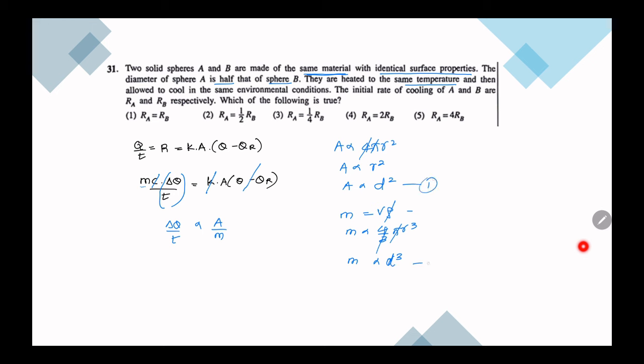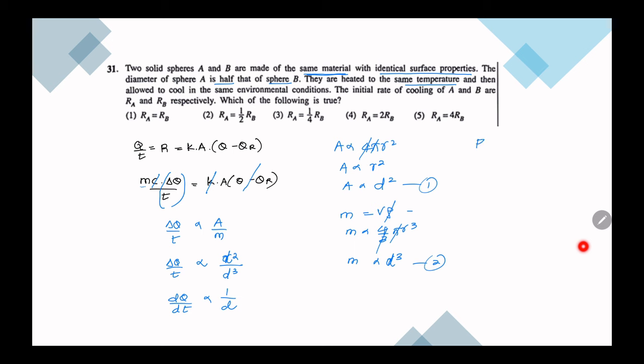So first and second, I'll use that here. So d theta over dt is proportional to area, d square, over d cube. Then we get rate of cooling is proportional to 1 over d. So that is the final relation.